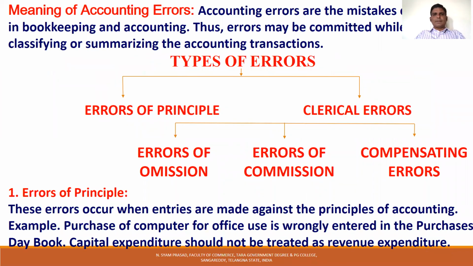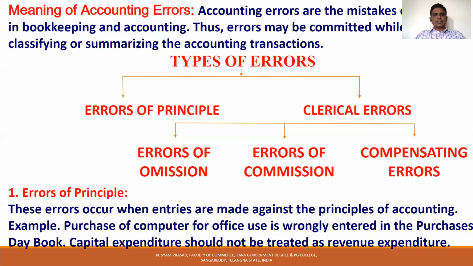So first, meaning of accounting errors. Accounting errors are mistakes committed in bookkeeping or in accounting. The mistakes committed by the accountants while recording, classifying, and summarizing the transactions are known as accounting errors. These are of two types: errors of principle and clerical errors. And clerical errors are further divided into 3 categories: errors of omission, errors of commission, and compensating errors.